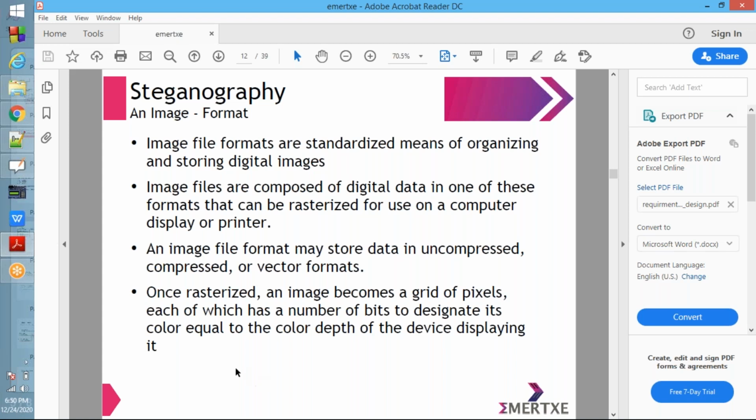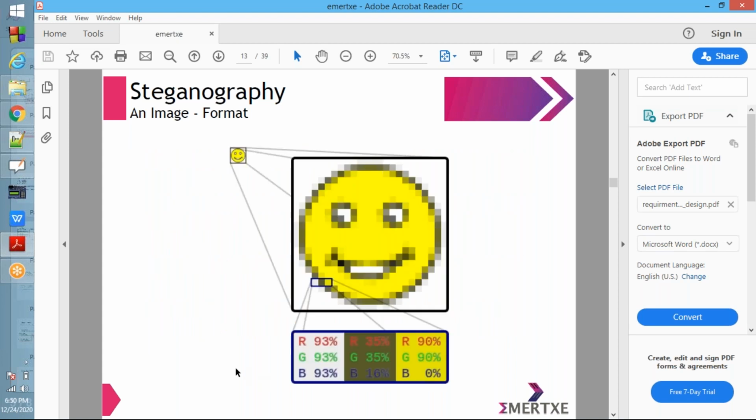Now, as I told, a small smiley image is there. When it is zoomed, you can observe it is becoming boxes. Each box is a pixel, and it will be containing RGB values: red, green, and blue.